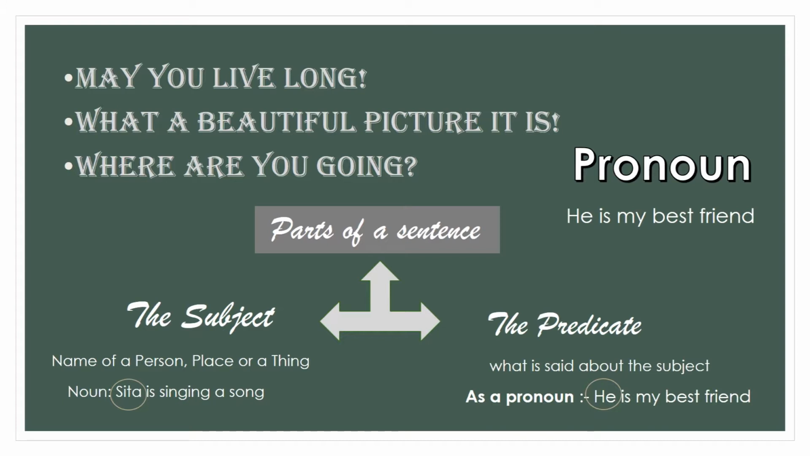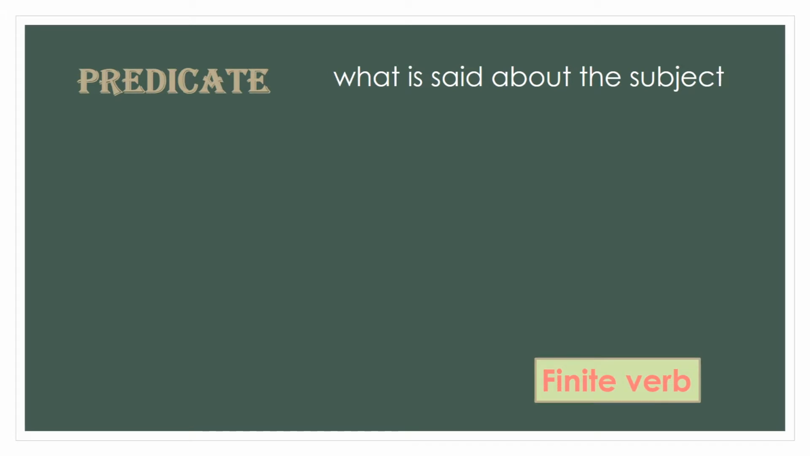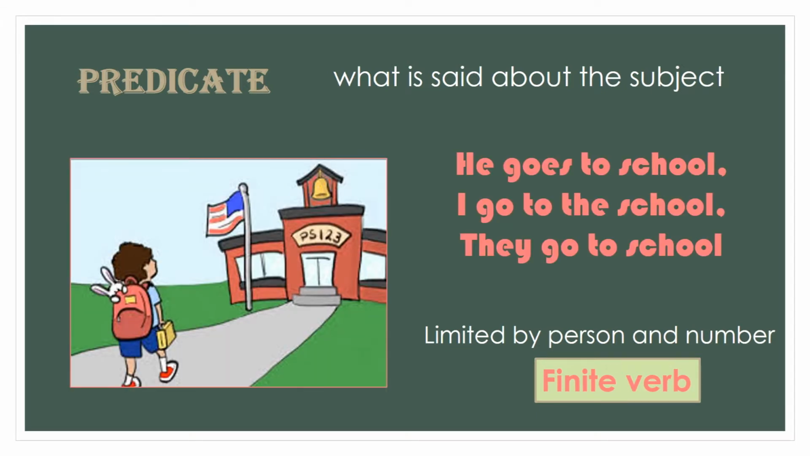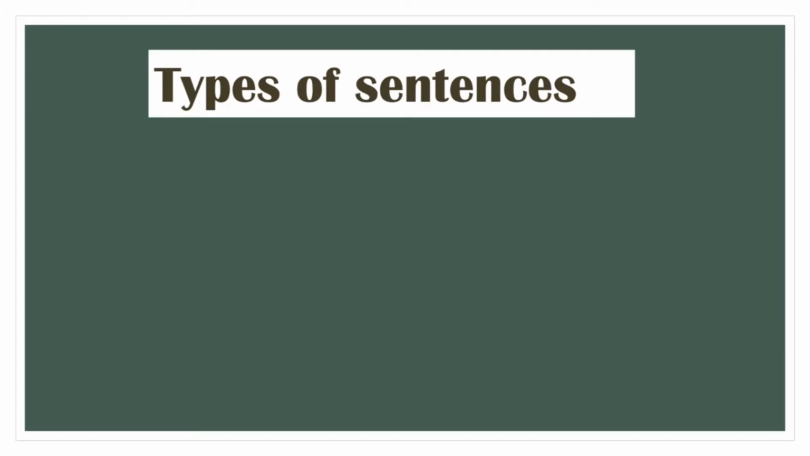Second part of sentence is predicate. Predicate is that part which tells us what is said about the subject. The most important part in predicate is the finite verb. Finite verb is a verb which is limited by person and number. For example, he goes to school. I go to the school. They go to school. Let's move on to the types of sentences.